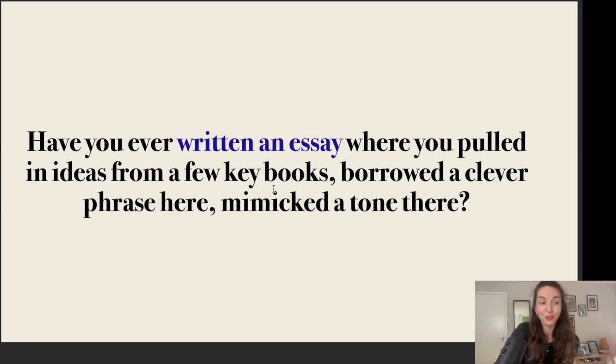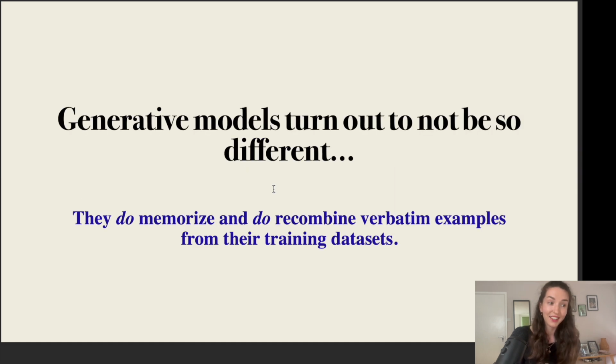Or have you ever written an essay where you pulled some ideas from a few books that you like, you borrowed a clever phrase here and maybe mimicked the style or the tone of another author that you like? And the point is that generative models turn out to not be so different from these two examples that I just gave you. They also are found to memorize their training data, and they're also found to recombine at times verbatim examples from their training datasets.